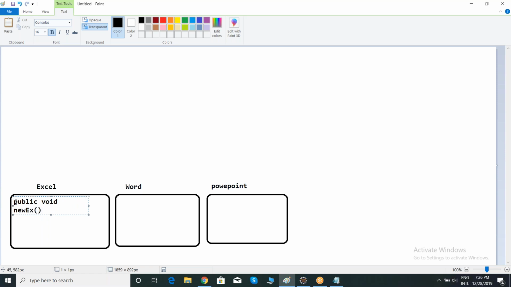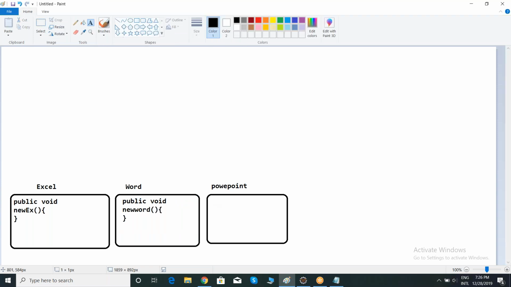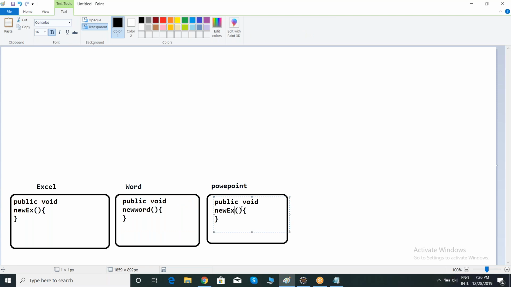Let's consider this is a class. Again, in the next class, my method name is new word, and again like this, this is new pp.